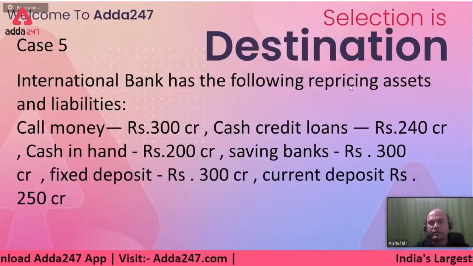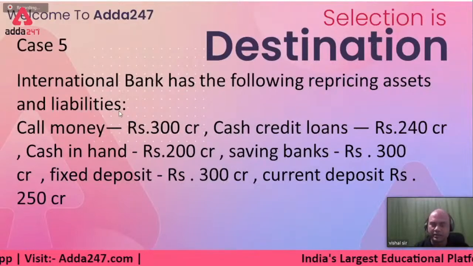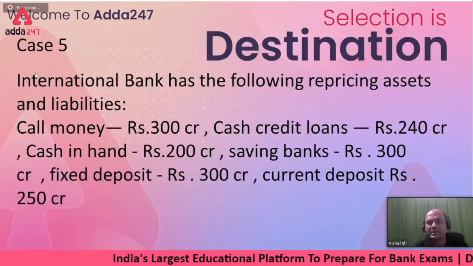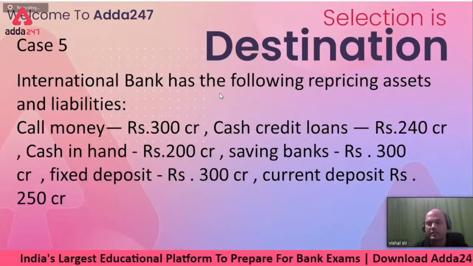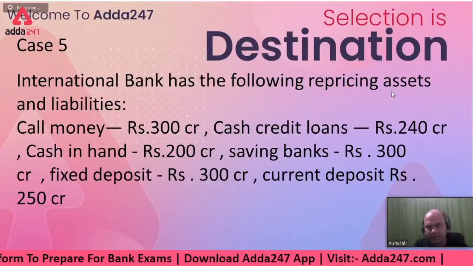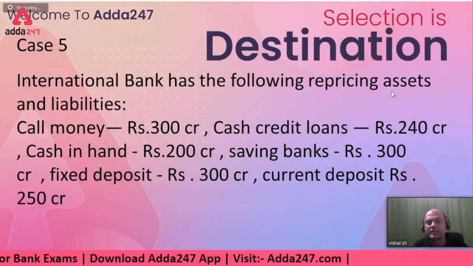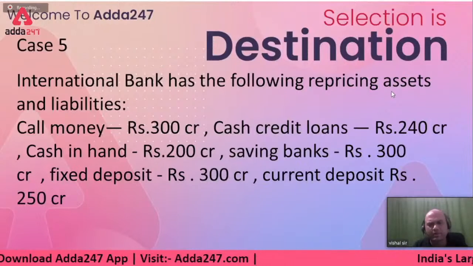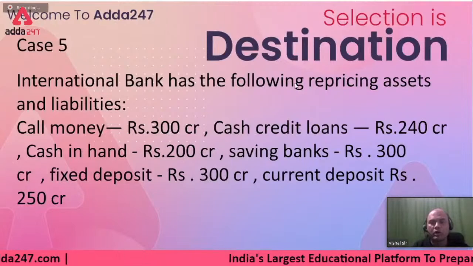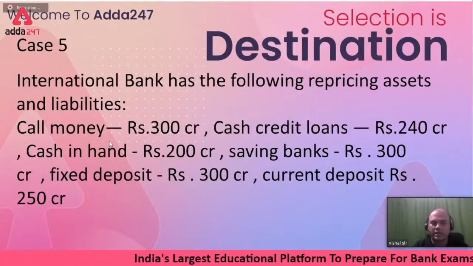International Bank has the following repricing assets and liabilities. Firstly, what do you mean by assets and liabilities of a bank? What are the assets of a bank? Loans are the assets of a bank. What are the liabilities? Deposits are the liabilities of a bank, right? Simple terms. Now, the second thing which we normally don't face is this call money.